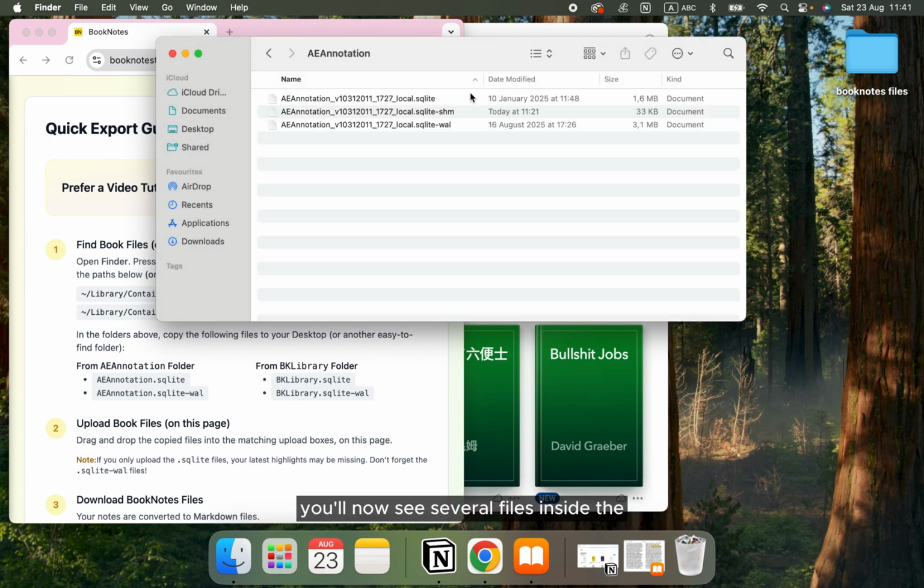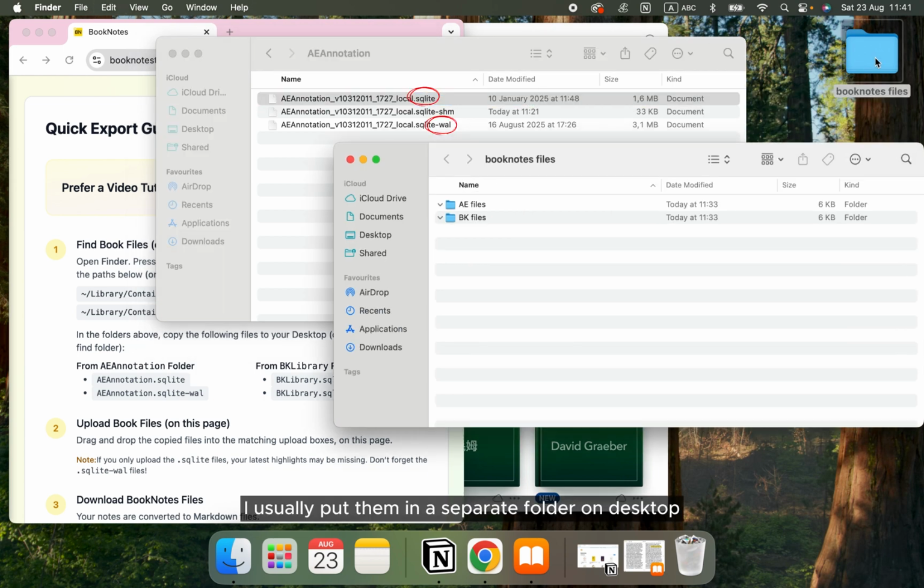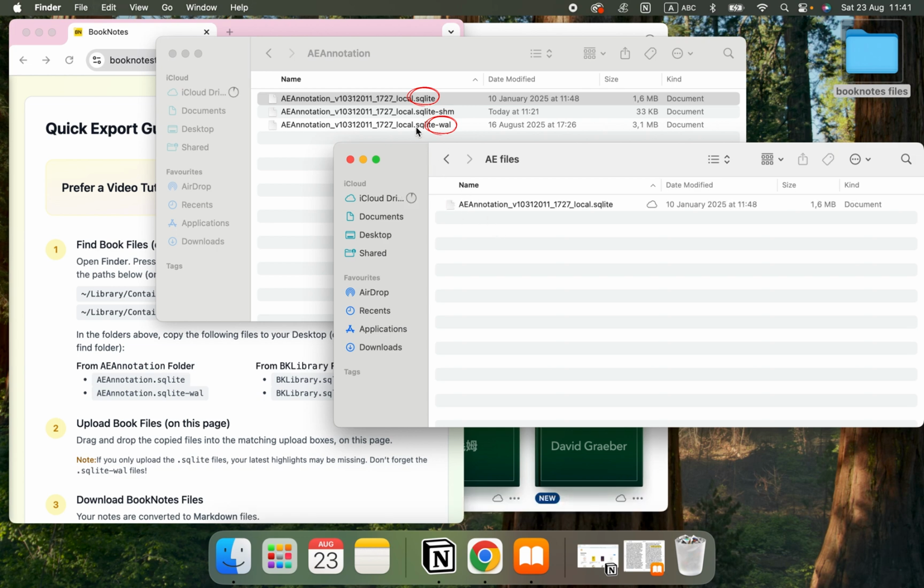You'll now see several files inside the AE Annotation folder. Copy the ones ending with SQLite and SQLite Wall. I usually put them in a separate folder on desktop, so the originals stay untouched.